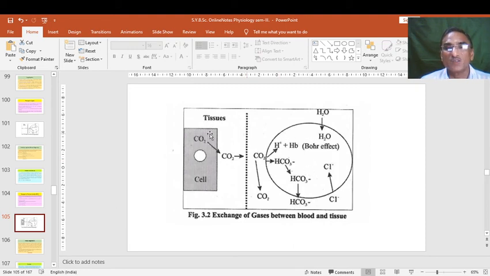Then comes expiration, like inspiration and expiration. This is the carbonic group we have already seen, this is CO2, this is water. This is also known as Bohr's effect. When H2O from blood cells is exchanged from the molecules, then the Bohr effect occurs.